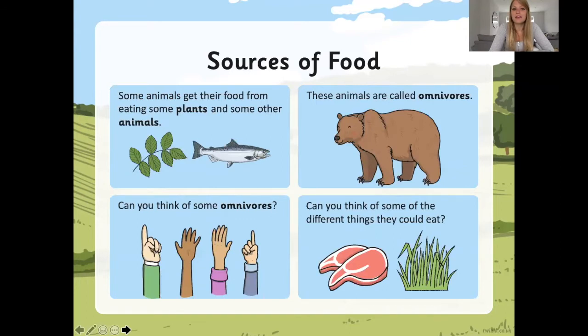Some animals get their food from eating both plants and animals. These animals are called omnivores, so they can get their food from plants or from eating other animals. Can you think of any other animals which are omnivores? Can you think of some of the different things that they could eat?